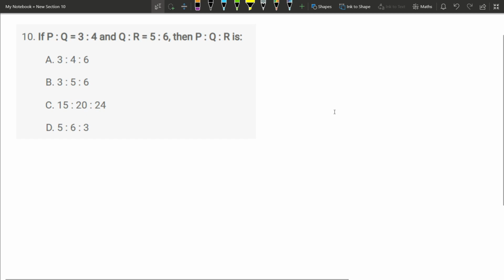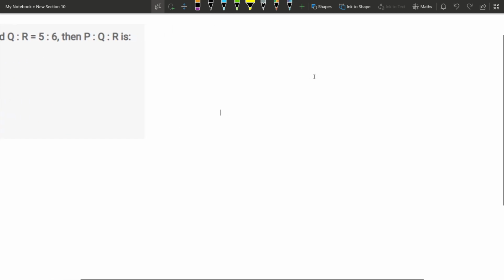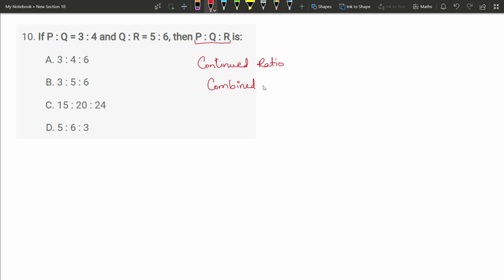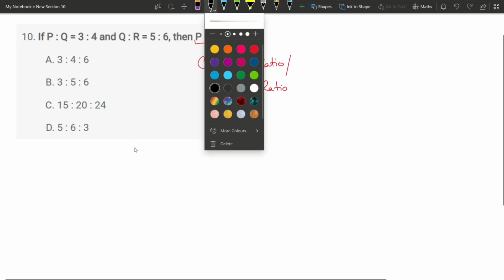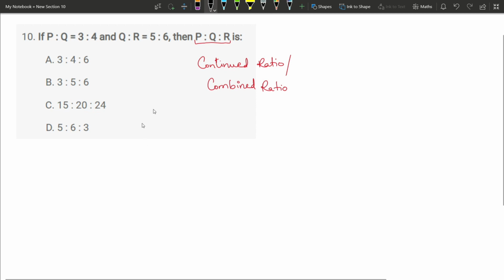Now the last question of the video, we have two ratios given, P is to Q and Q is to R. We are supposed to find P is to Q is to R. We can call this as continued ratio or combined ratio. To find continued ratio or combined ratio, we need to combine these two ratios. For combining, we need to have at least one common element. See here, Q is a common component here. Now let us make this Q same in both the ratios, then we can just combine them.